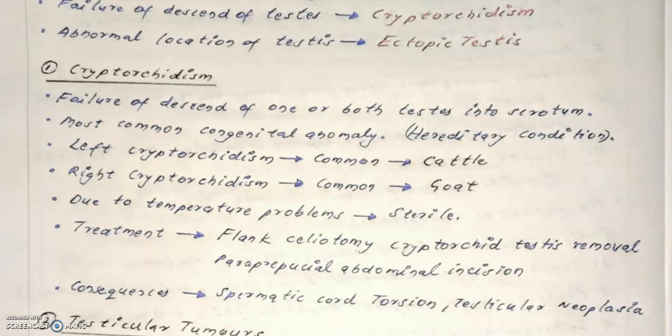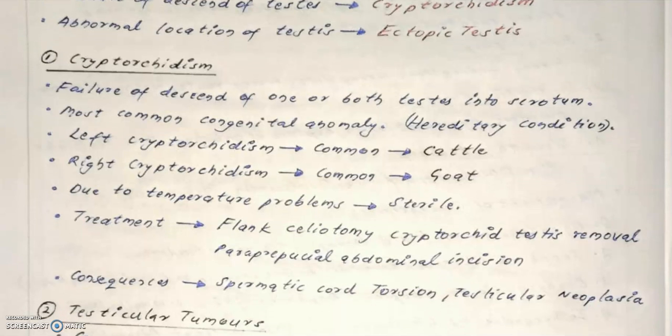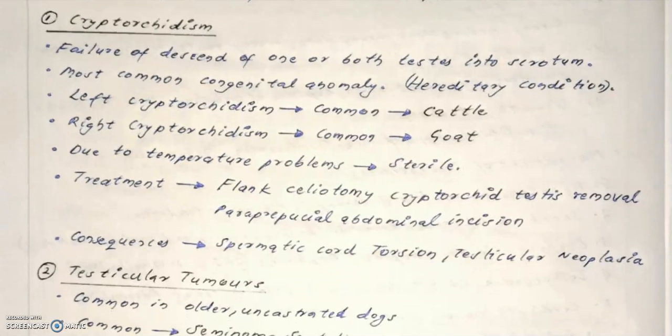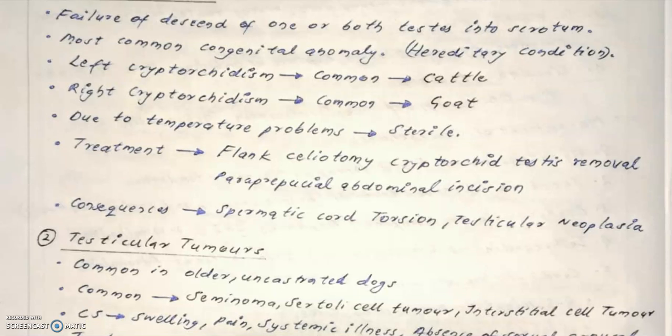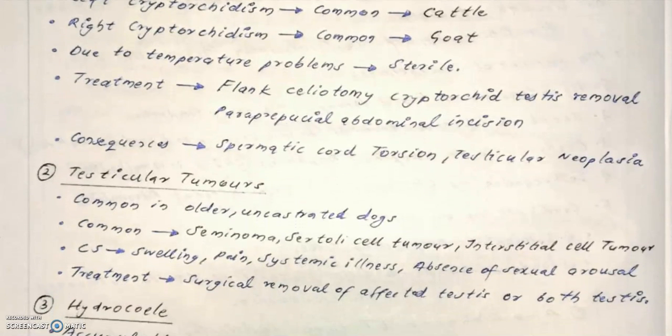The treatment in case of cryptorchidism is flank celiotomy, where the cryptorchid testis should be removed, and a paraprepucial abdominal incision can also be practiced. The affected testis is to be removed. The consequences of cryptorchidism are spermatic cord torsion, testicular neoplasia, etc. So whenever we come across any cryptorchid case, we should refer for castration, or removal of the affected testis.